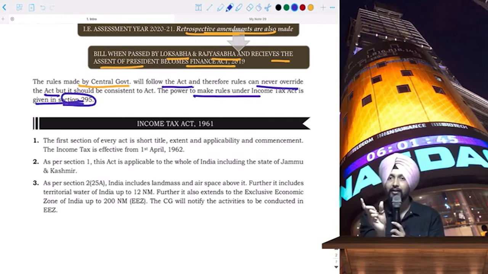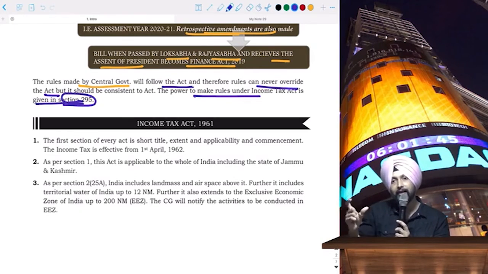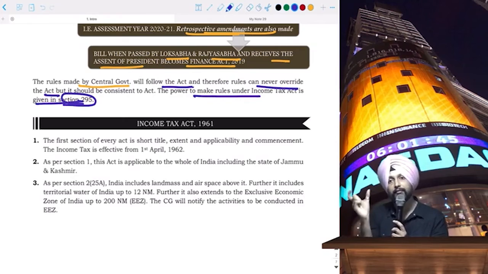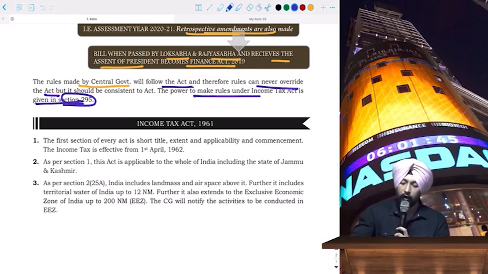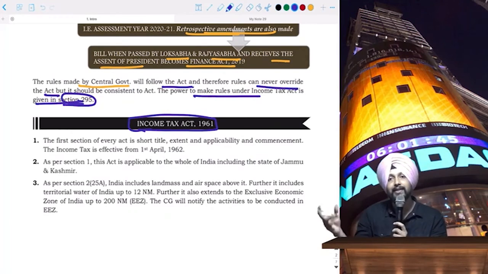Okay? So Income Tax Act. For any act, the first section, that is section 1, what is section 1 about? Section 1 will tell you the short title, extent, the commencement date, and the extent of applicability. Okay, that is the first section always. So for the Income Tax Act, the short title itself is the Income Tax Act 1961.